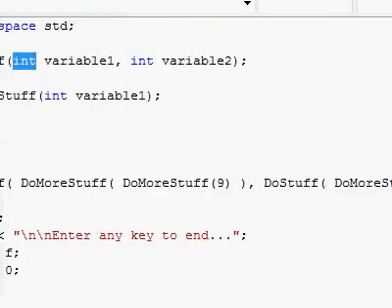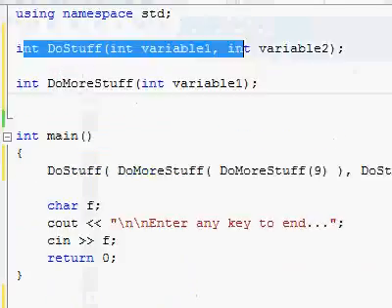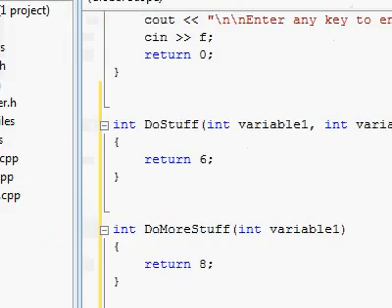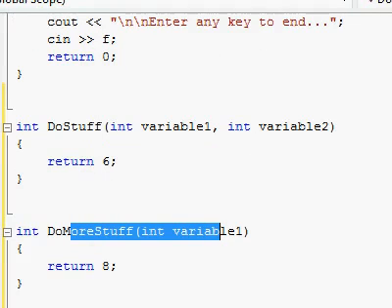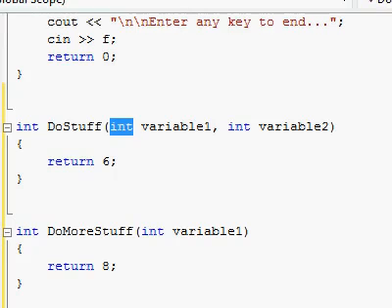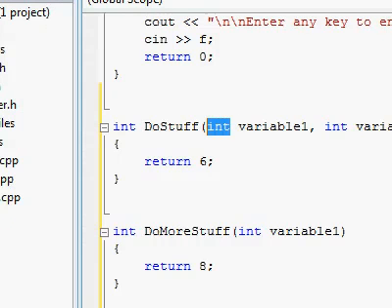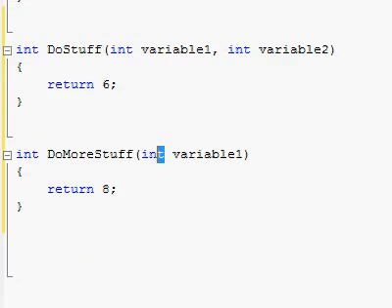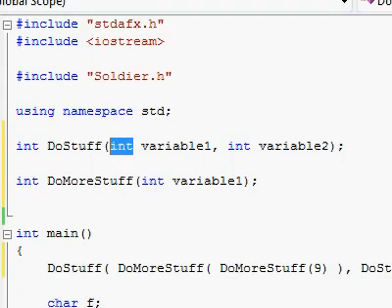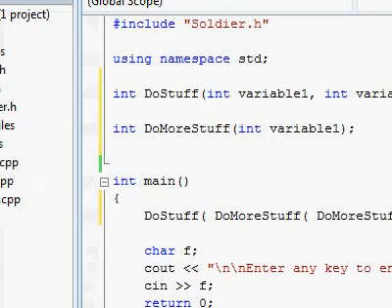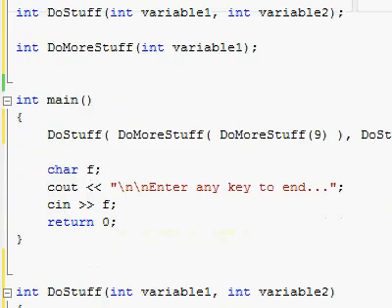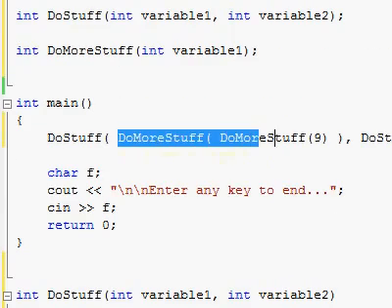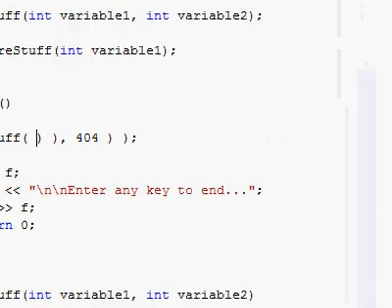into such a function. Now, when we declared and later on defined these functions, do stuff and do more stuff, we had to constantly remember the types of variables that we are passing in. Right over here we had to say it's integer, and this is integer, and over here we're also passing integer. The same thing was in the declaration. We kept on typing the type of the variable that we are passing in. However, that's just in the declaration and the definition of a function. When you're actually using the function inside of your code, you don't have to type in the type of argument that you're passing in. You could just pass in the variable itself and everything will be fine.